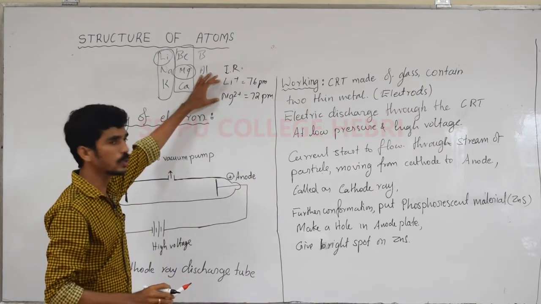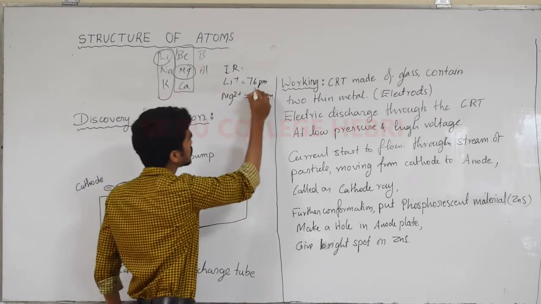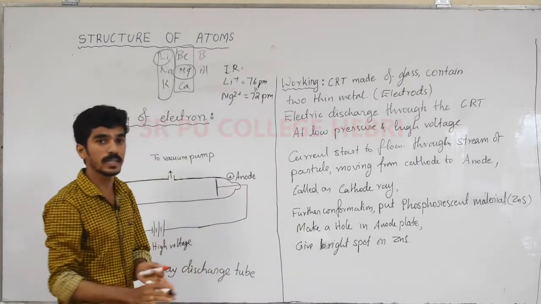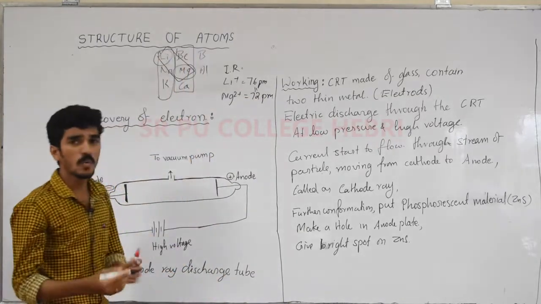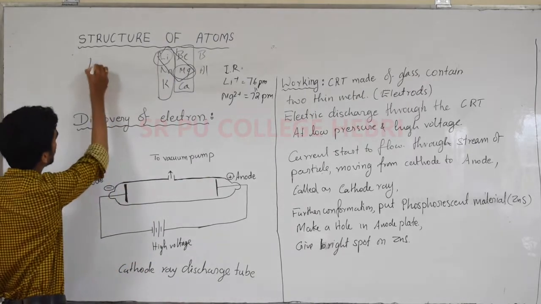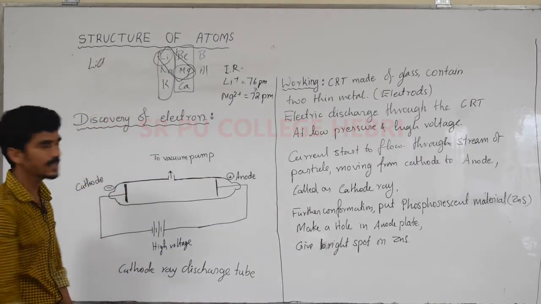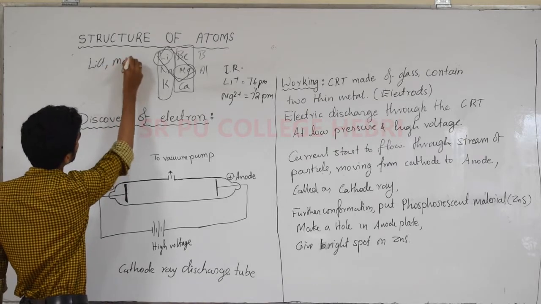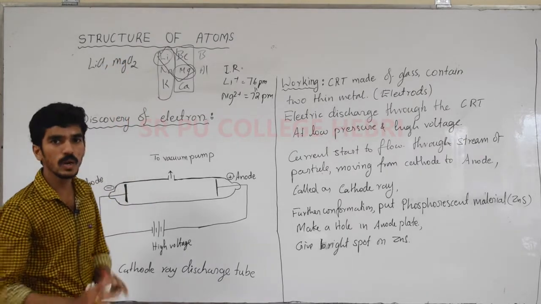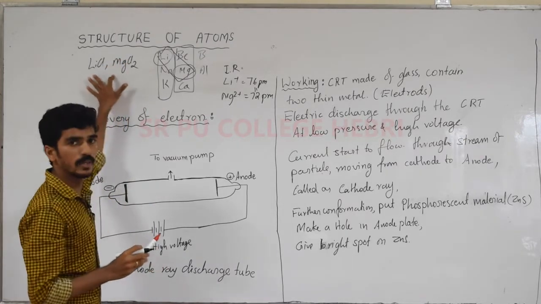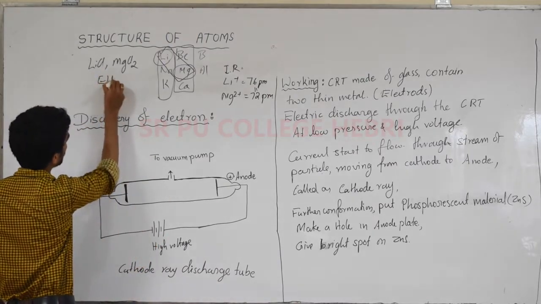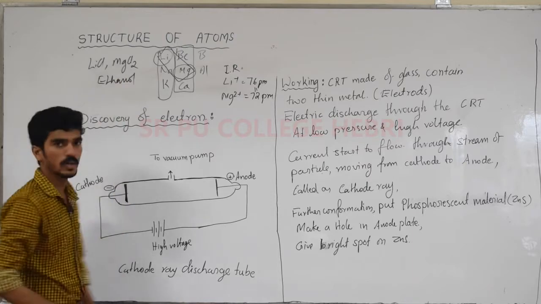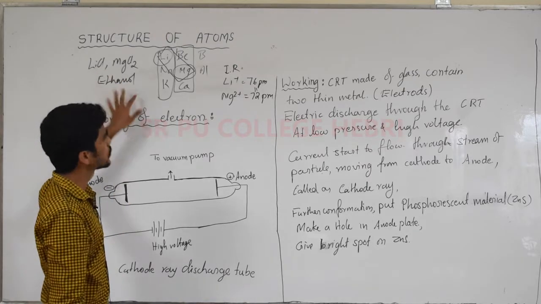So both elements have almost similar ionic radius, so their properties are similar. And one more property: lithium chloride, LiCl, and MgCl2, these two are soluble in ethanol. So these also have similar properties.